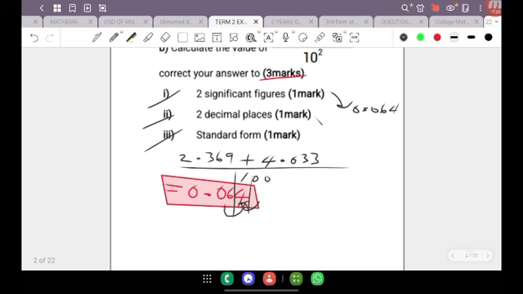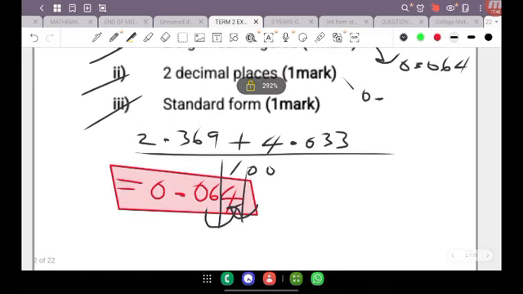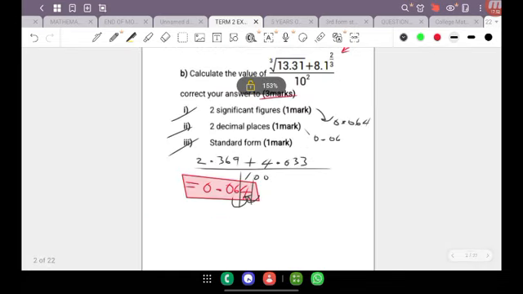Once again, in this case, we're looking at the number 4, which is also less than 5. So once again, there won't be any changes in the digit before, because as we've seen here, it's just going to be simply 0.06. That's going to be my answer here.